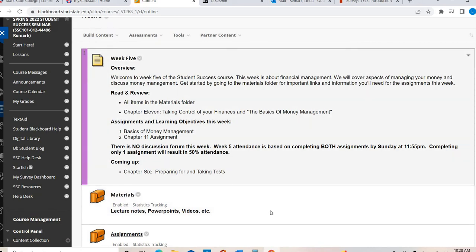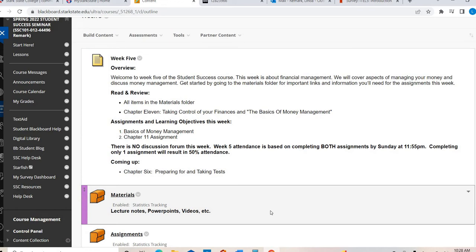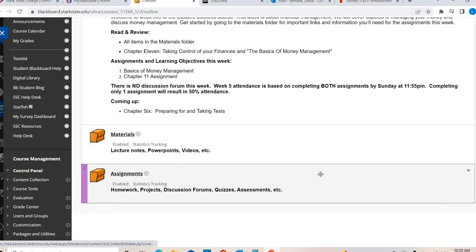So you have 2 assignments this week, and you'll note that there is no discussion forum. You only have these 2 assignments, and they are due on Sunday. So your attendance is based off completing both of those assignments. If you only complete one, you get 50% attendance. Both of them, 100%. So let's go ahead and get into the assignment folder.